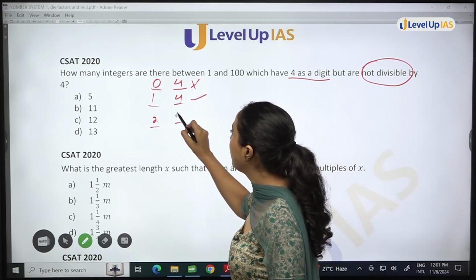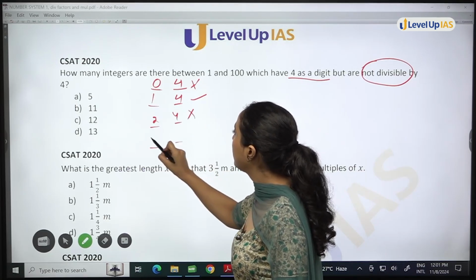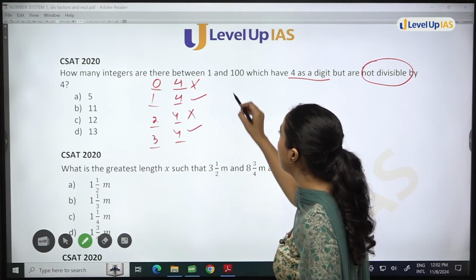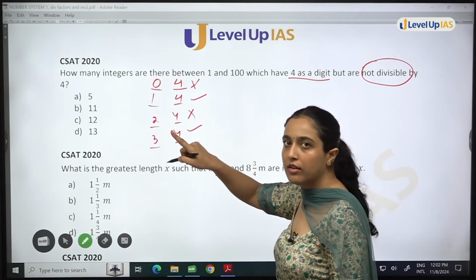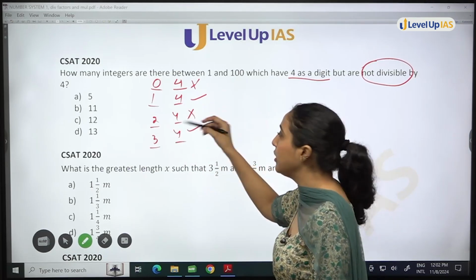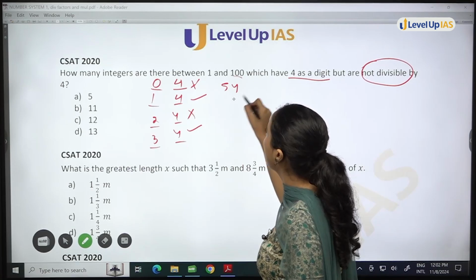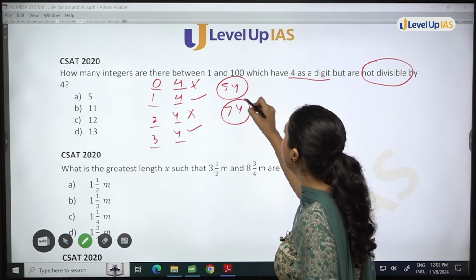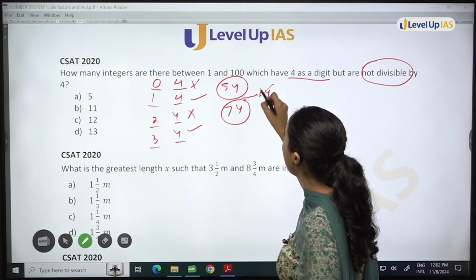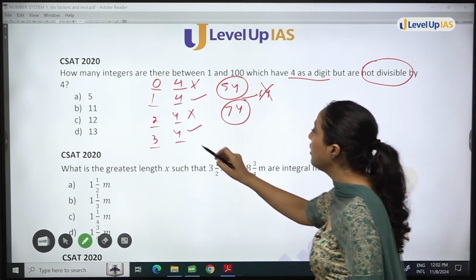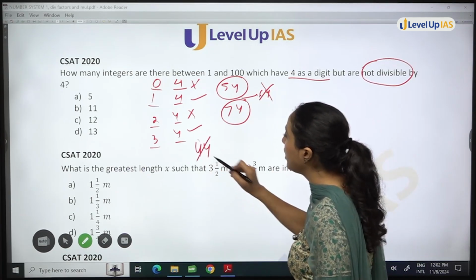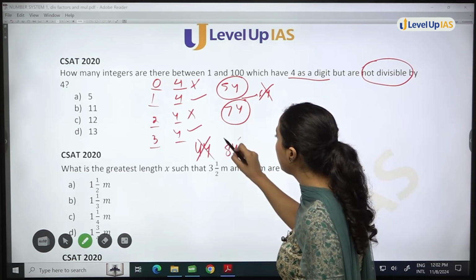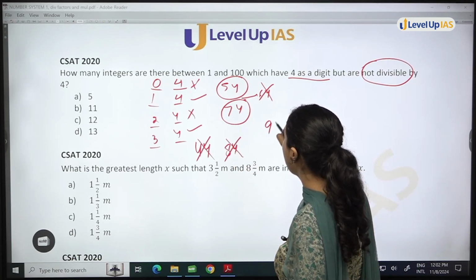Then 24 not divisible. 34 not divisible. Then 44 divisible. 54 not divisible, so I will include it. 64 is divisible, so I will not include this. 74 not divisible. Then you have 84, we will not include, but we will include 94.